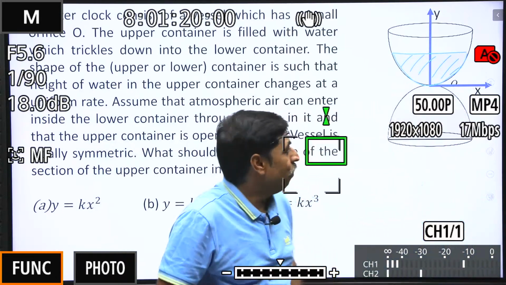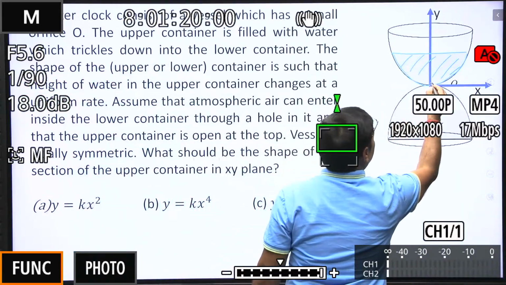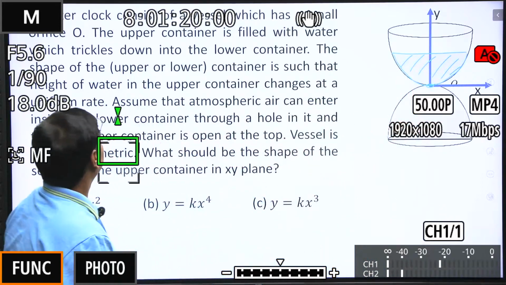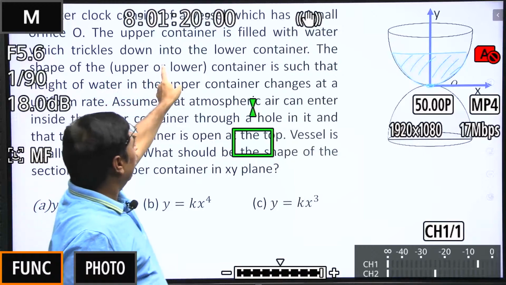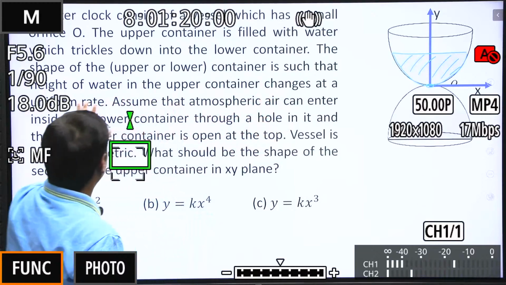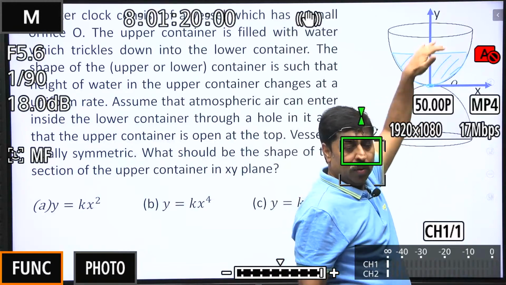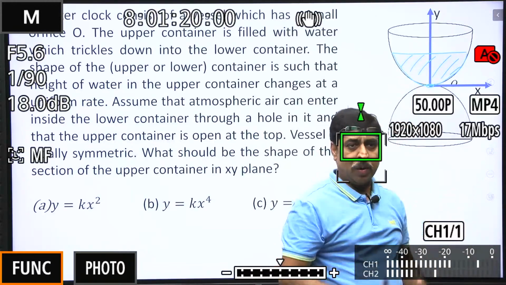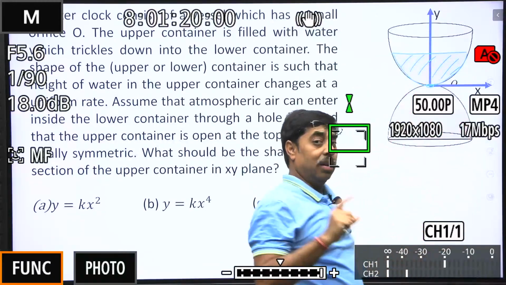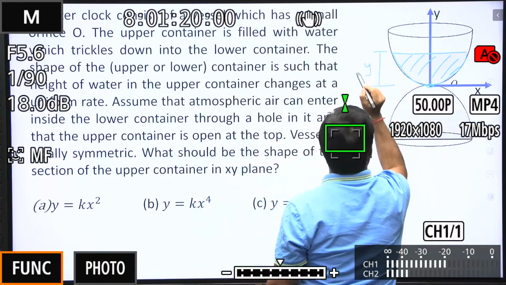हाँ, तो question ये कह रहा है कि water clock has a small orifice here. इसमें यहाँ पे एक छोटा सा छेद है, पानी ऊपर वाले container से नीचे वाले container में गिर सकता है. The shape of the upper and lower container is such that height of water in the upper container changes at a uniform rate. जब मैं इसको hole unplug कर देता हूं, खोल देता हूं, ऊपर से पानी नीचे गिरता है, और मजेदार बात यह है कि the height of water in this container decreases at a constant rate. The height of water, this height of water decreases at a constant rate.